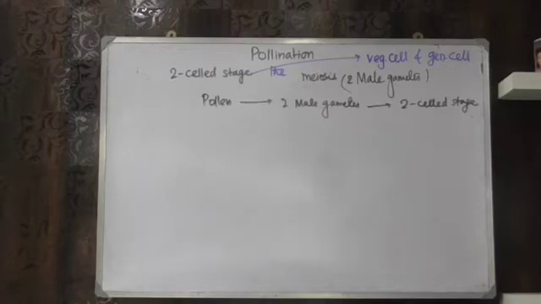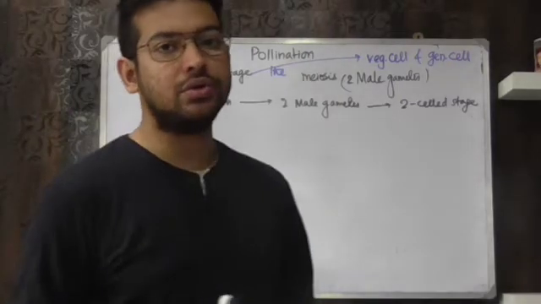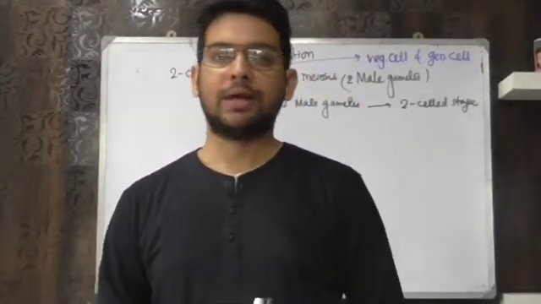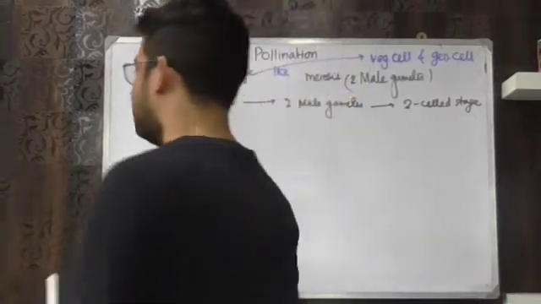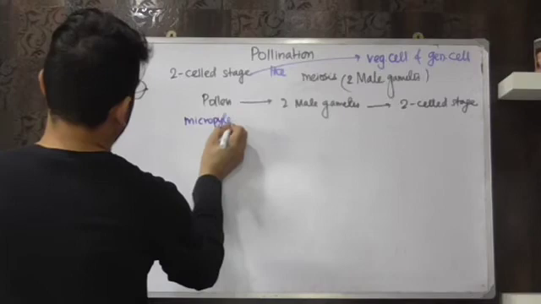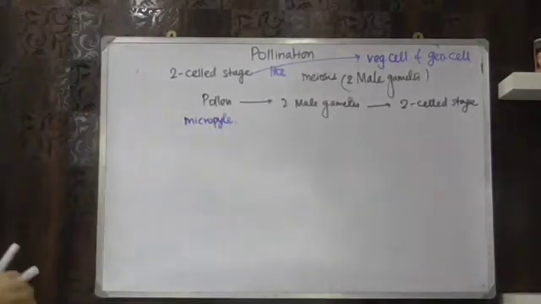The pollen grain germinates to produce a pollen tube, which grows into the stigma towards the micropyle. याद करो, micropyle एक opening था. ये भी लास्ट लेक्चर में हम लोग डिस्कस कर चुके हैं, micropyle. It grows towards the micropyle.